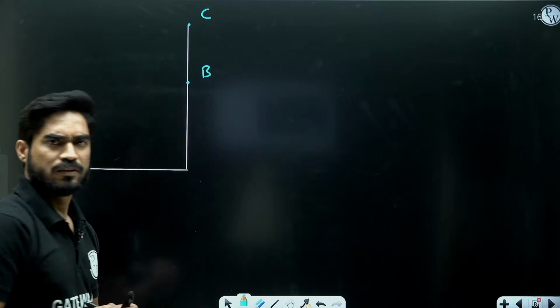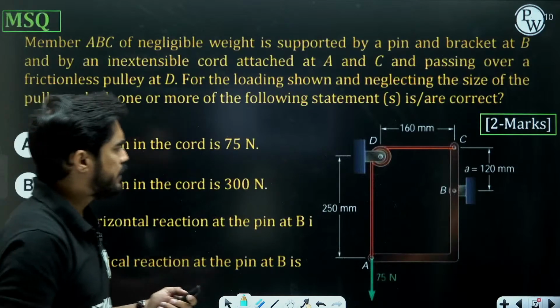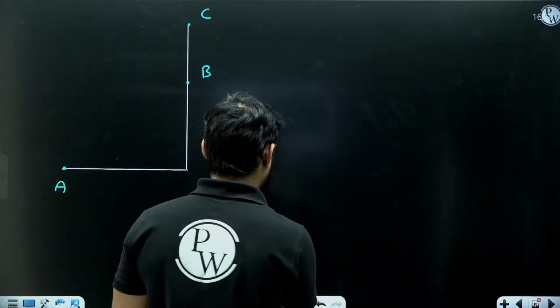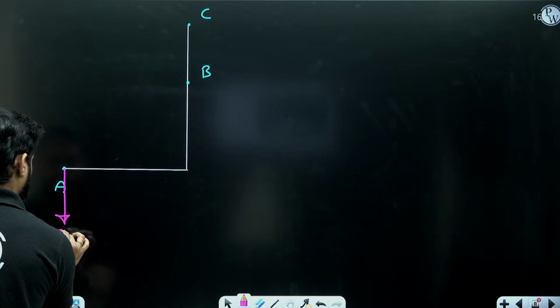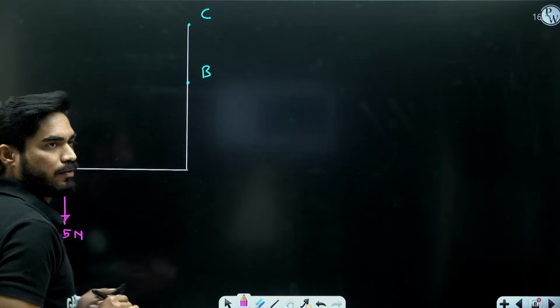Now, what are the different forces acting on it? There is a 75 Newton force acting at A, vertically downwards.